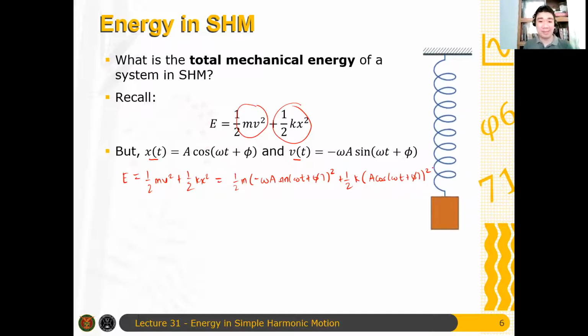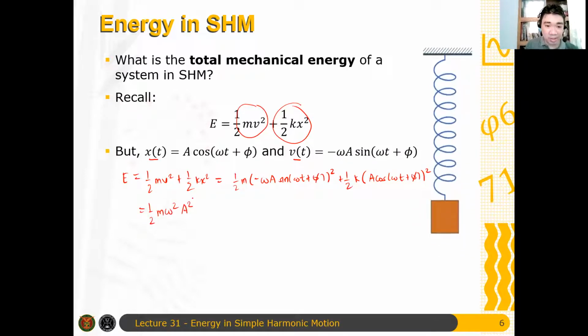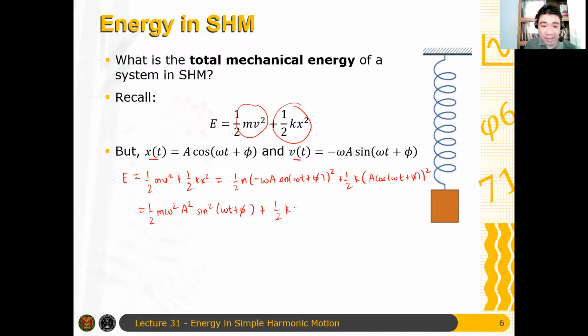Right? Got it? Okay, then after that, I'll just expand. So I have 1/2 m omega squared A squared sine squared of omega t plus phi plus 1/2 k A squared cosine squared of omega t plus phi. Right?